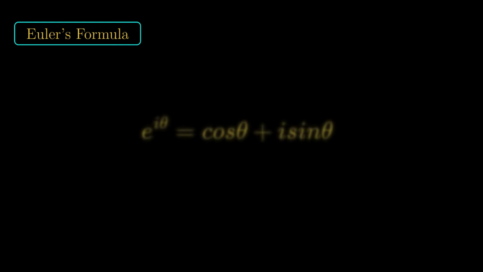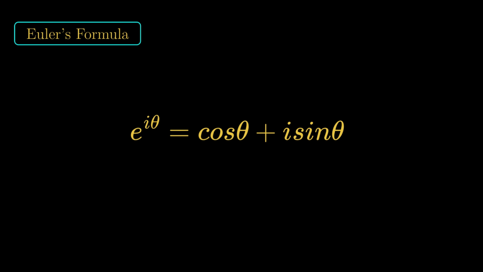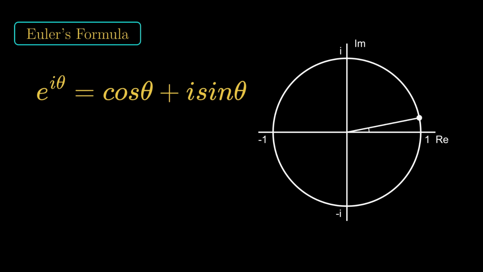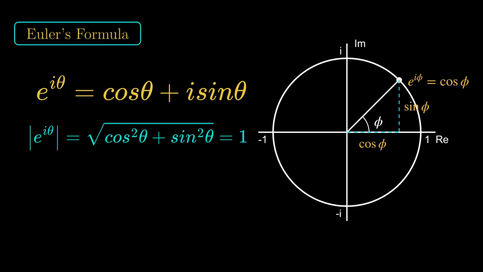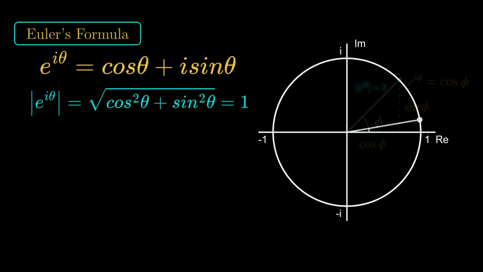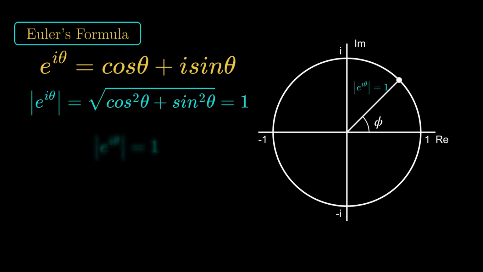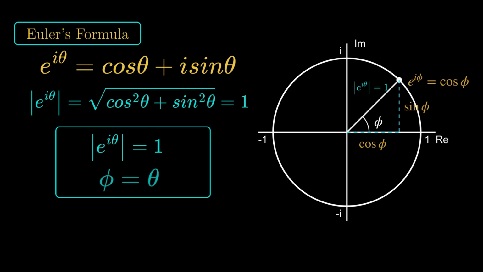To solve this riddle, we need the most beautiful equation in mathematics, Euler's formula. It tells us that raising the number e to an imaginary power doesn't create size. It creates rotation. It maps the number line onto the unit circle. The magnitude is locked at 1. The exponent simply determines the angle.